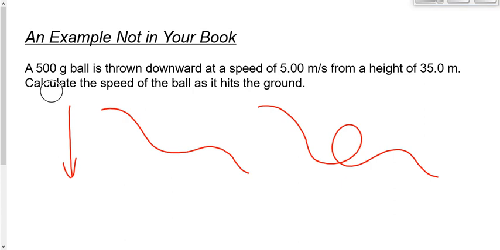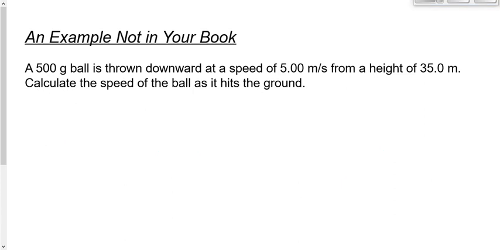So regardless of this path here, we're going to set this up by saying EI equals EF. The energy of this ball at the beginning of this problem will be equal to the energy of this ball at the end of the problem. Now, what type of energy do you have at the beginning? Remember, we can have up to two kinds, gravitational potential and kinetic energy. We have to decide whether we have a height at the beginning of the problem. Do we have a height? Yes, we do. Therefore, we have gravitational potential energy. Let's include MGH. If there was no height, then we would just cross off the MGH or not even put it in the first place.